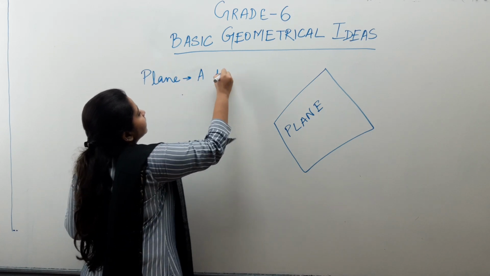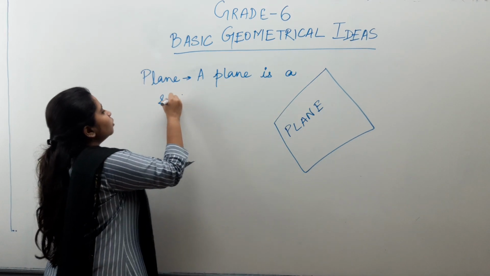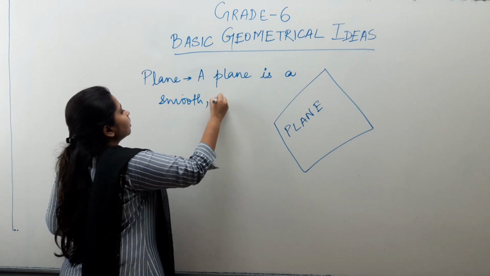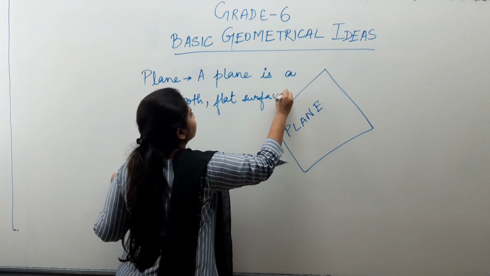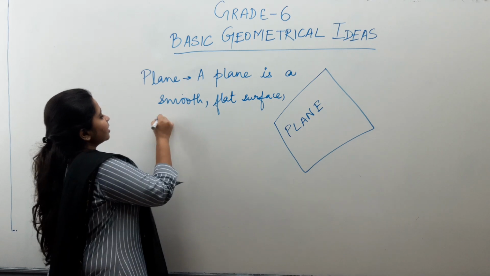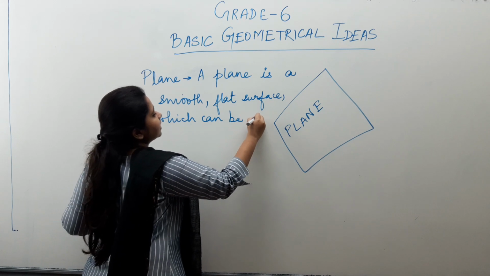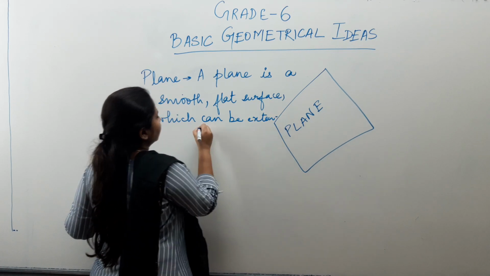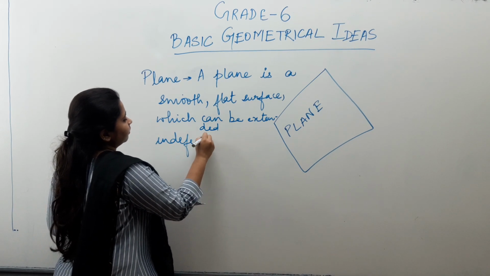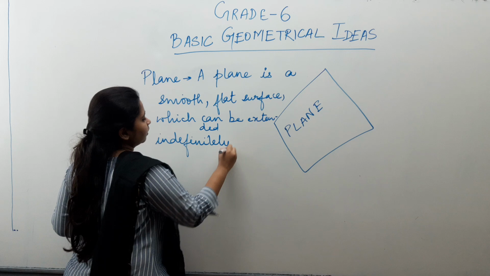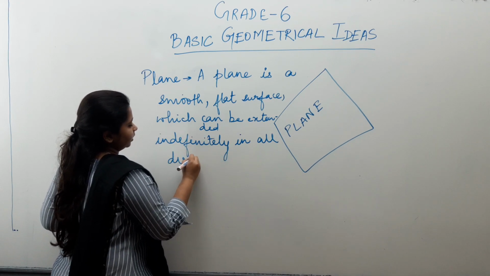A plane is a smooth, flat surface which can be extended indefinitely in all directions.